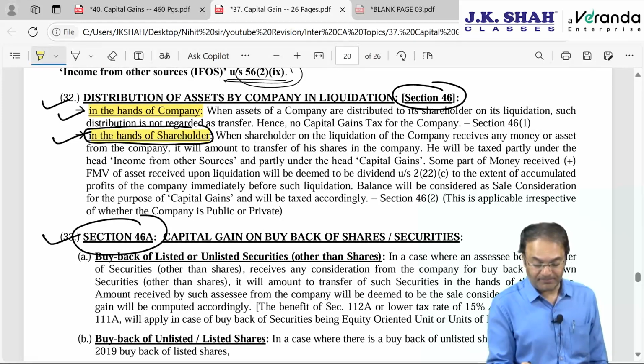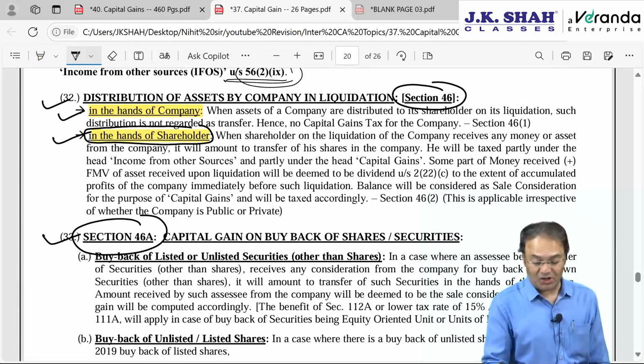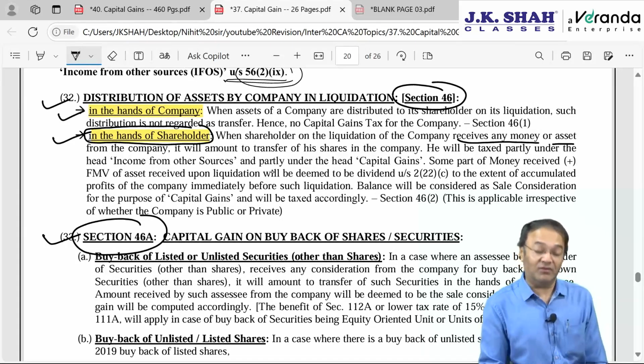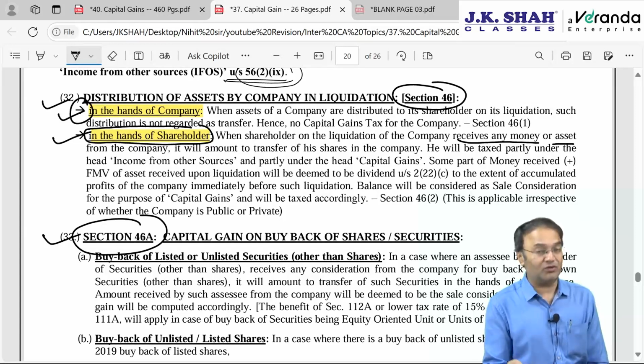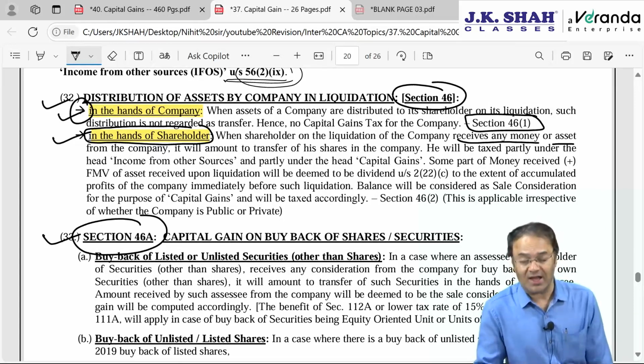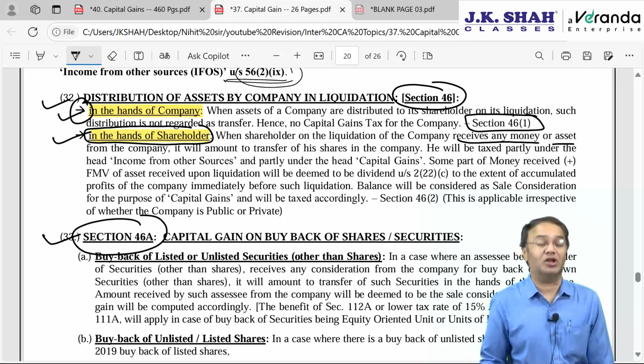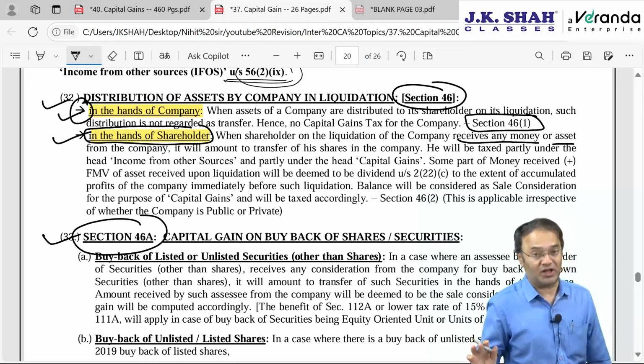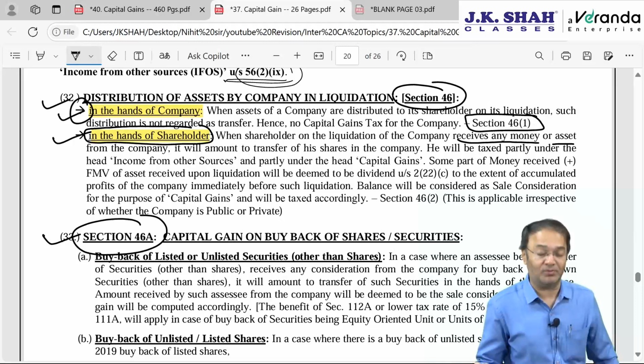What is the impact? Whether the shareholder receives money or an asset from the company, it will amount to transfer. For the company, it will not amount to transfer, 46(1). For the company, no tax liability, neither on the company nor on the liquidator, nobody. The company is not transferring anything, though they are transferring you the laptop.